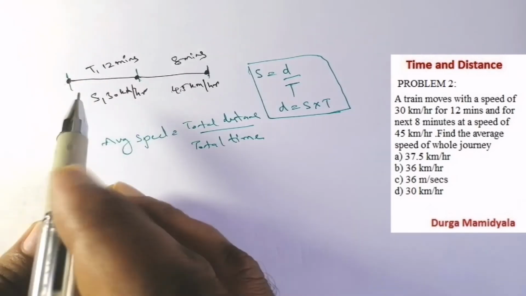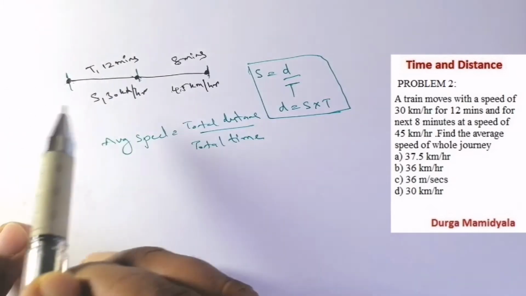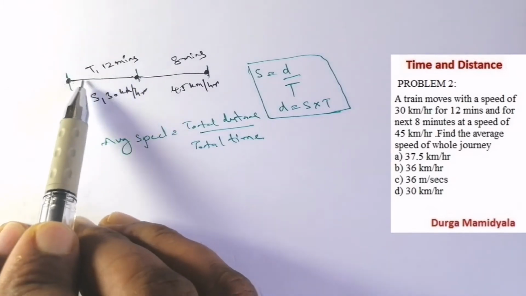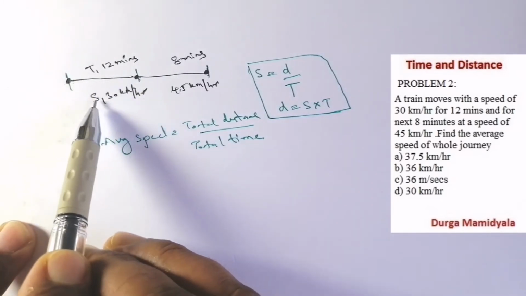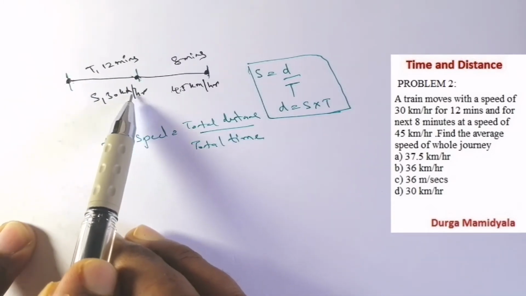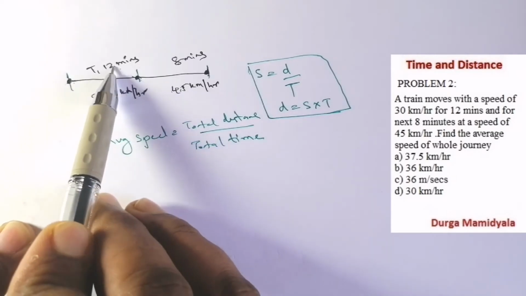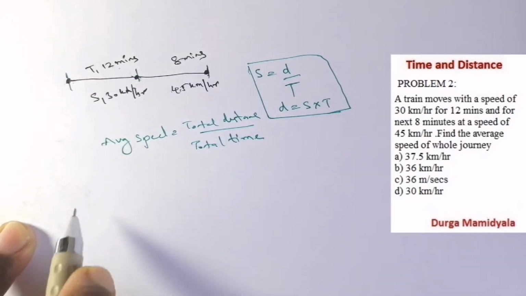Here, from here to here, the distance is not given, so we have to find it. If I find the distance, what do I have to do? I have to multiply the speed with the time. But see here, the speed unit is kilometers per hour, whereas the time unit is minutes. So I have to convert minutes to hours, right?